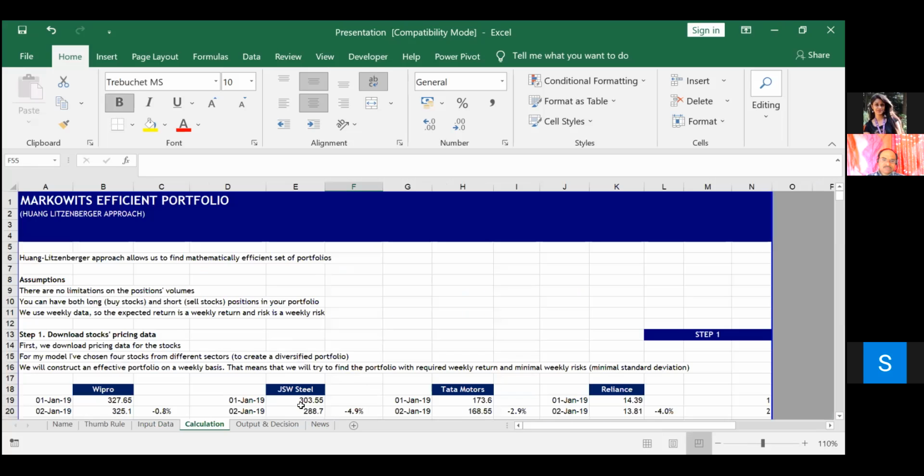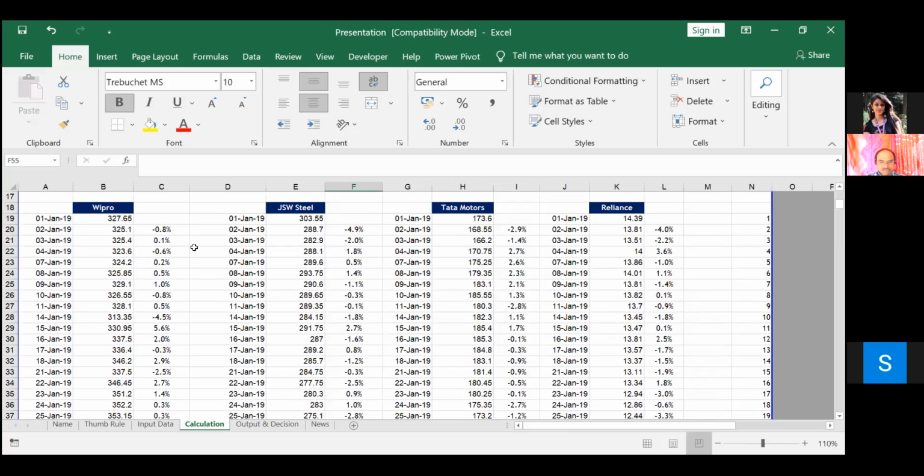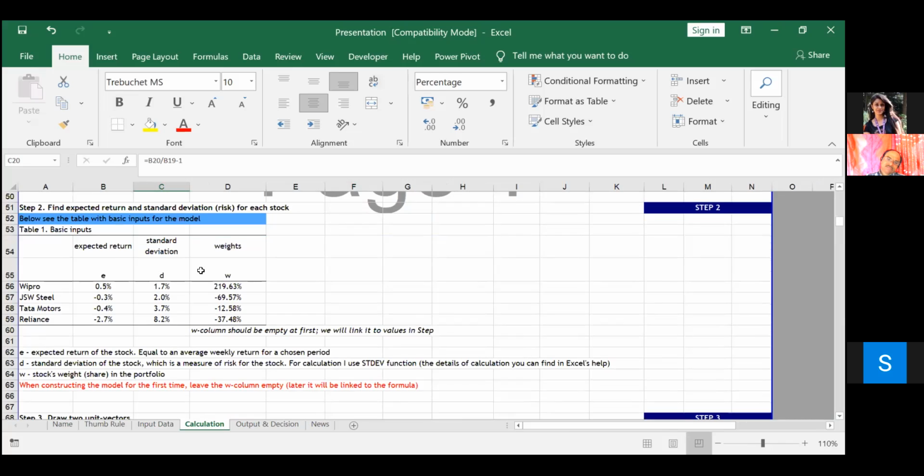Moving on to the calculation part. This is the template that I have chosen for calculating the efficient market hypothesis. First of all, I copy pasted the daily returns of the 4 companies, and then the daily average returns are automatically calculated. In the next step, I calculated the expected return and standard deviation. Expected return is based on the average of the daily returns for the chosen period, and standard deviation measures the risk, and it is calculated on the basis of the average returns by using the standard deviation function.